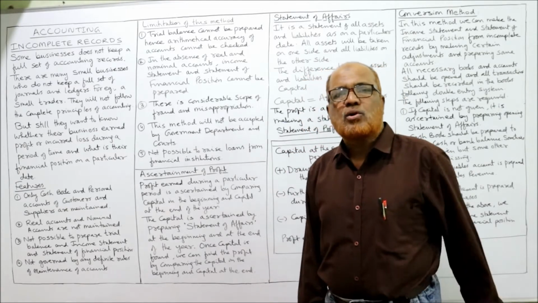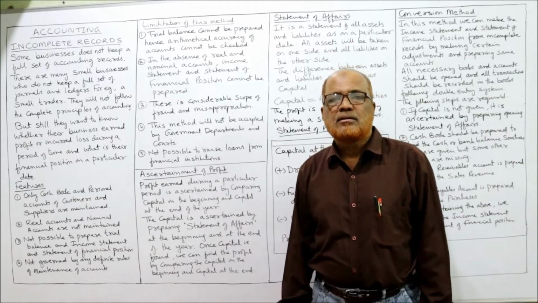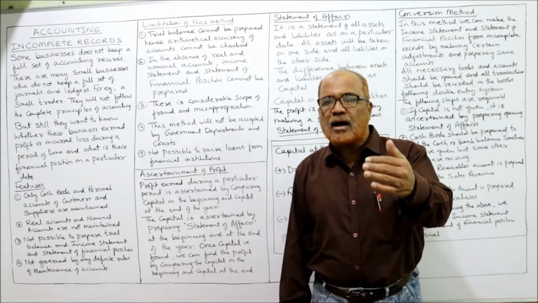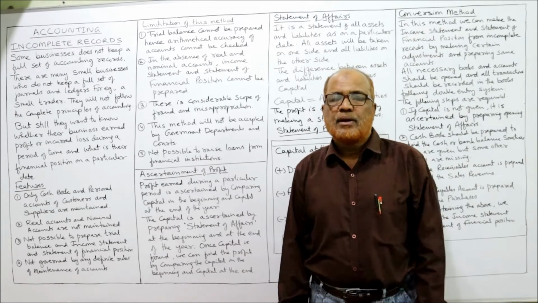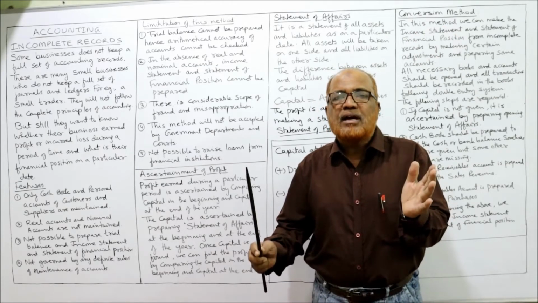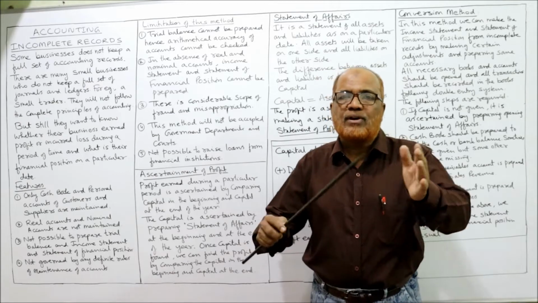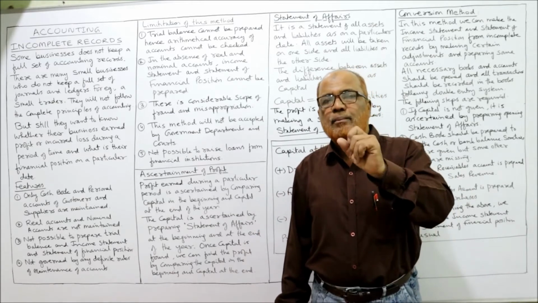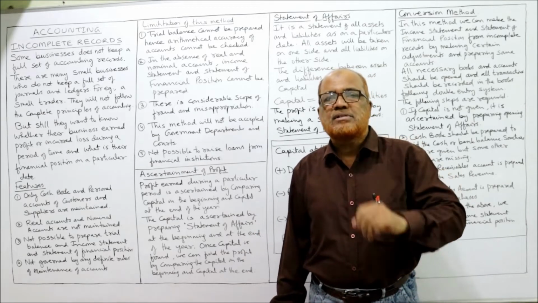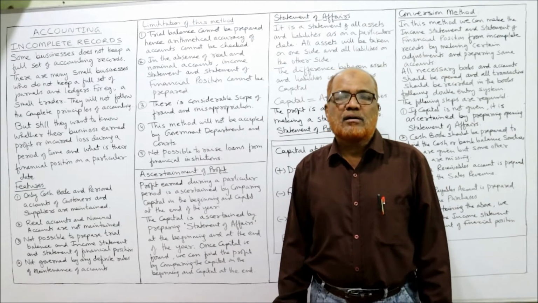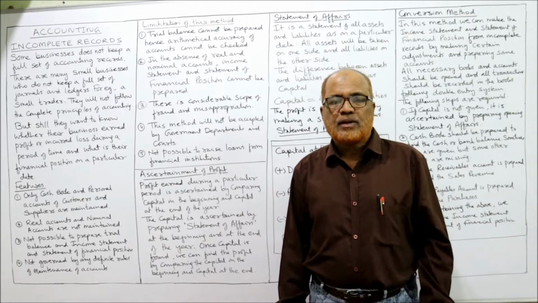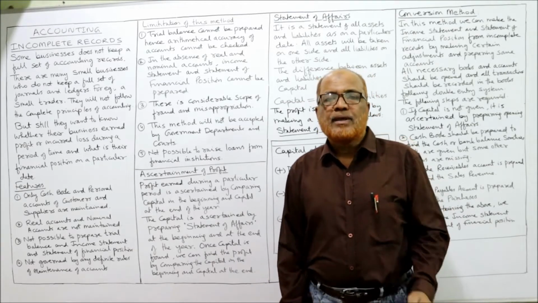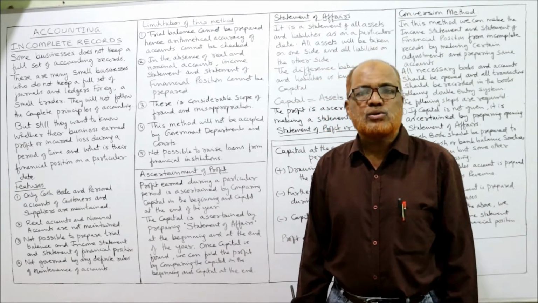The first method is called the comparison method. Comparison method means we are comparing the opening capital with the closing capital. By comparing capital, we can say whether the business has earned profit or incurred loss. Example: a sole trader has started the business by investing rupees 1 lakh on 1st January. On 31st December, his capital was 1,20,000.